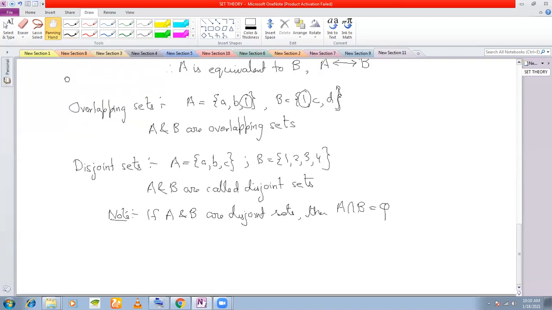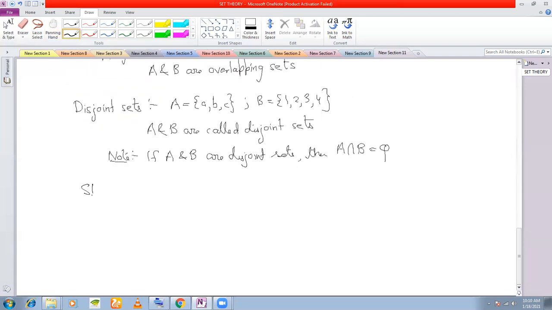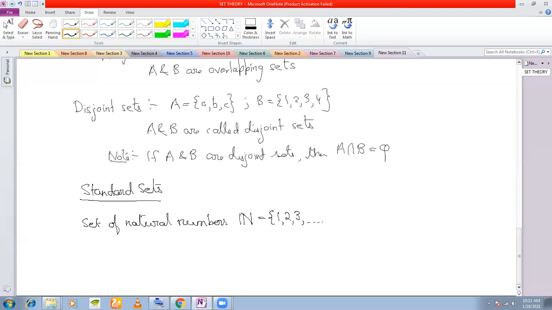Next is some standard sets. You need to remember these notations. What are the standard sets? The first standard set is the set of natural numbers. It is denoted by this symbol, N, and this is an infinite set. So whenever I write N in this manner, you will understand that I am talking about the set of natural numbers. Clear? 1, 2, 3, and so on, it continues till infinity.